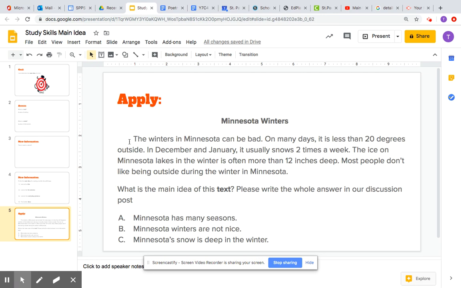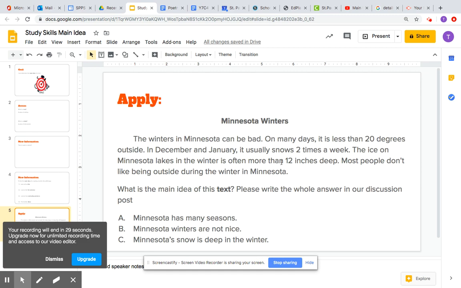Minnesota winters. The winters in Minnesota can be bad. On many days, it is less than 20 degrees outside. In December and January, it usually snows 2 times a week. The ice on Minnesota lakes in the winter is often more than 12 inches deep. Most people don't like being outside during the winter in Minnesota.